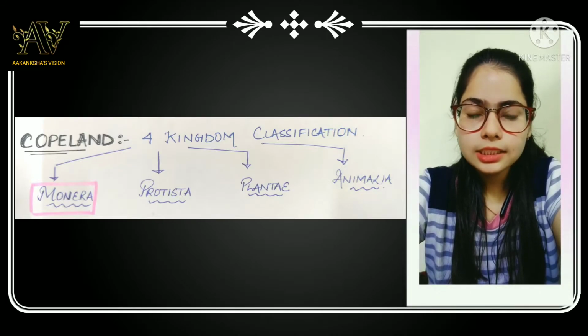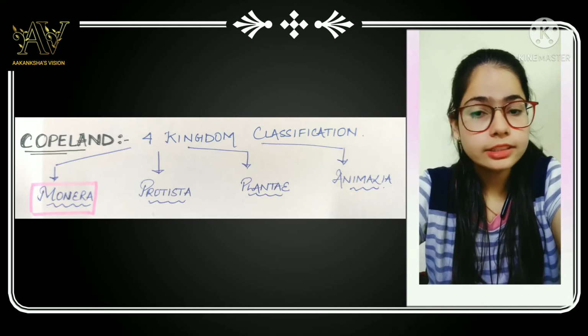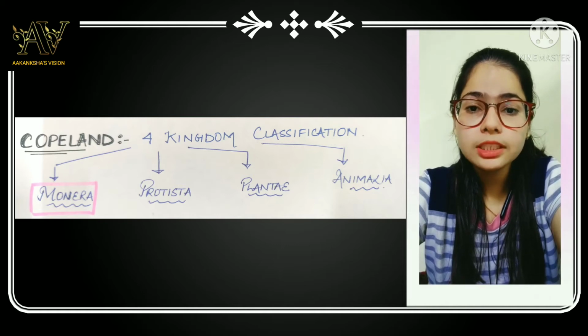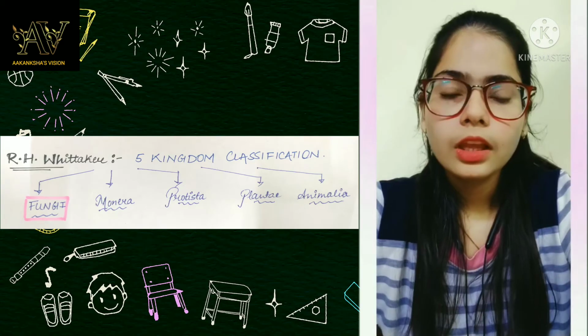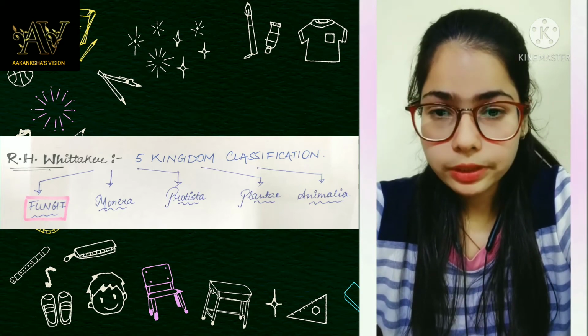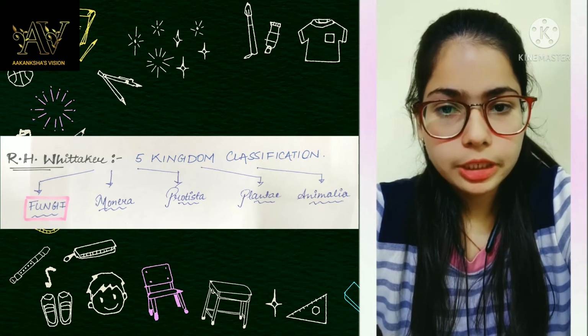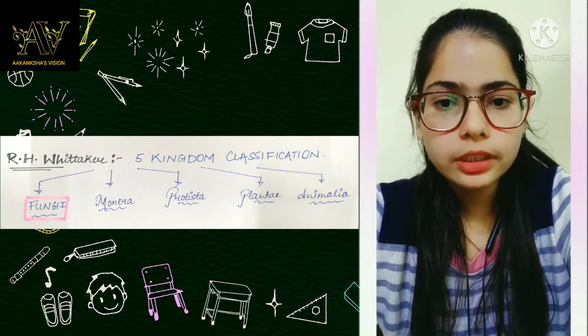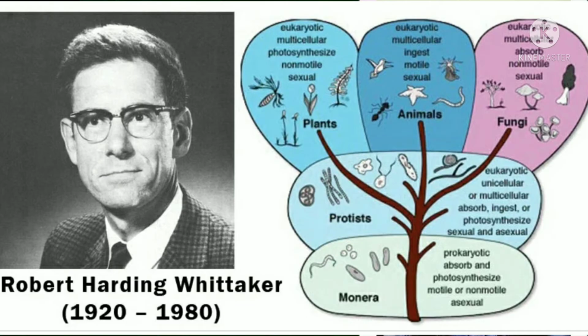Our fourth scientist is Copeland, who gave four kingdom classification, and he included Monera as the new kingdom, which includes basically unicellular prokaryotes. Now our next scientist is R.H. Whittaker, who basically gave five kingdom classification and included kingdom Fungi as the new kingdom along with the other kingdoms. His basis of classification was cell structure, body organization, mode of nutrition, reproduction, and phylogenetic relationships.